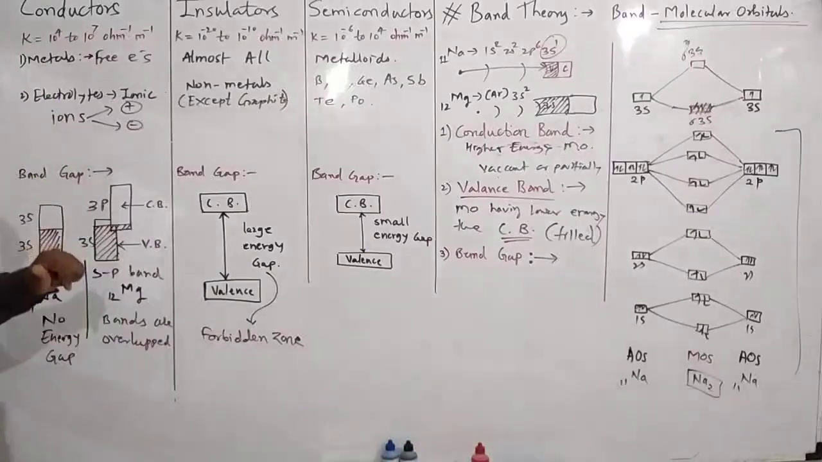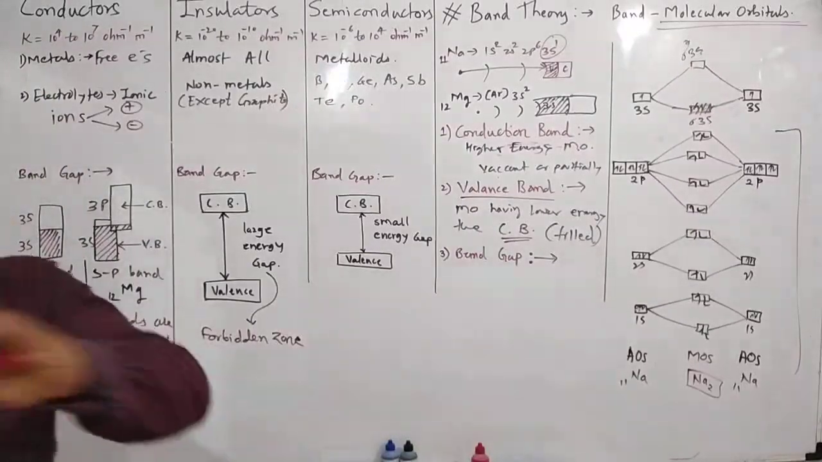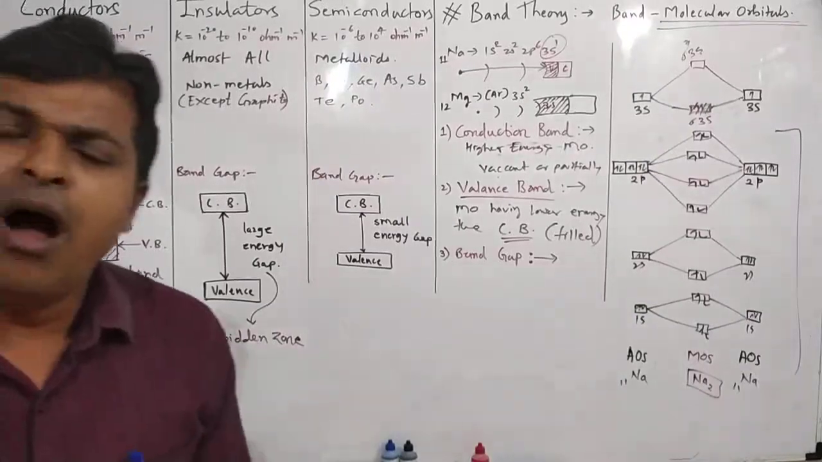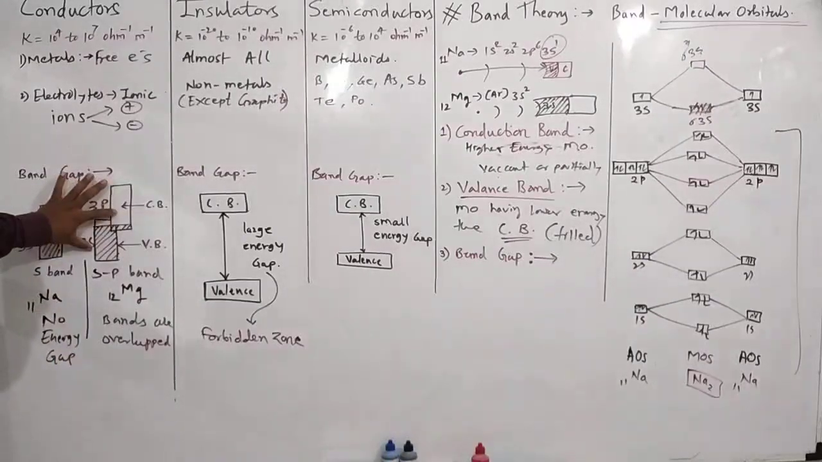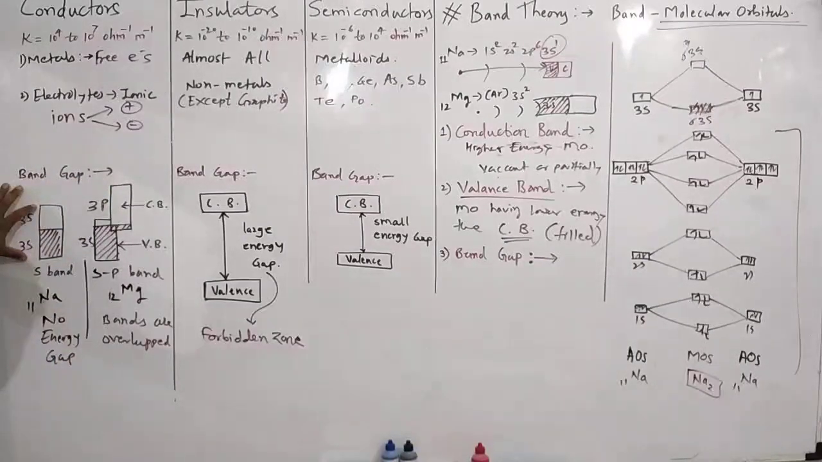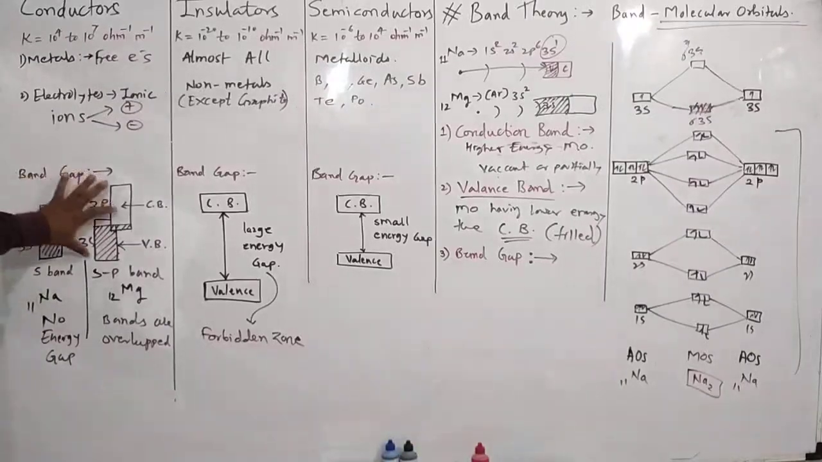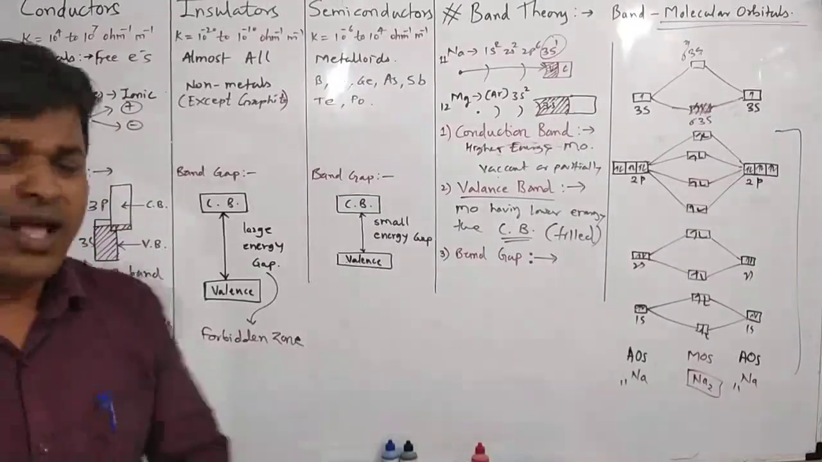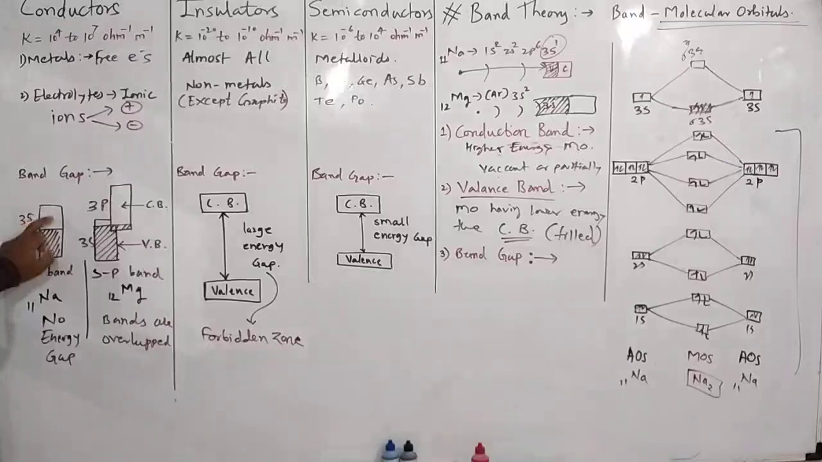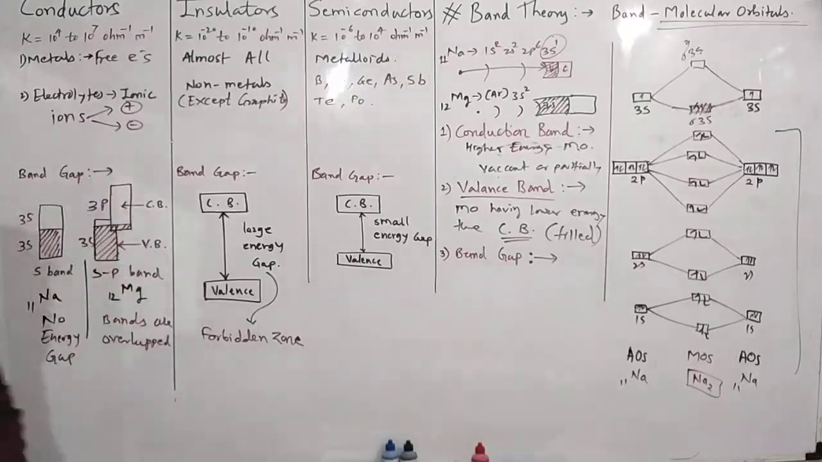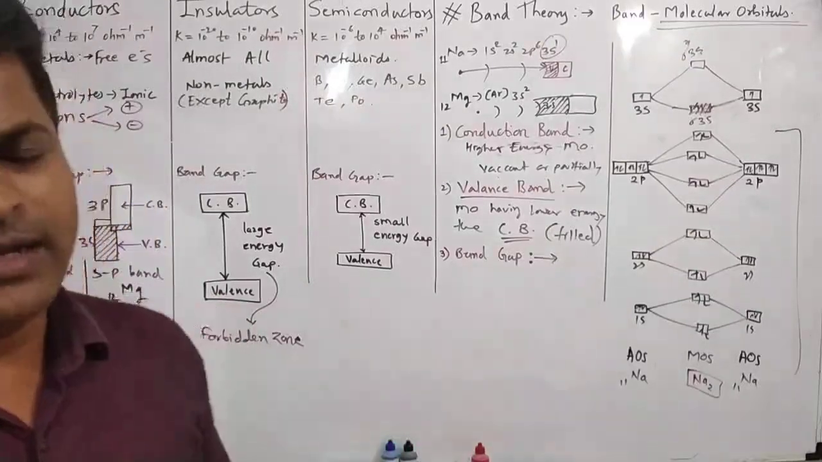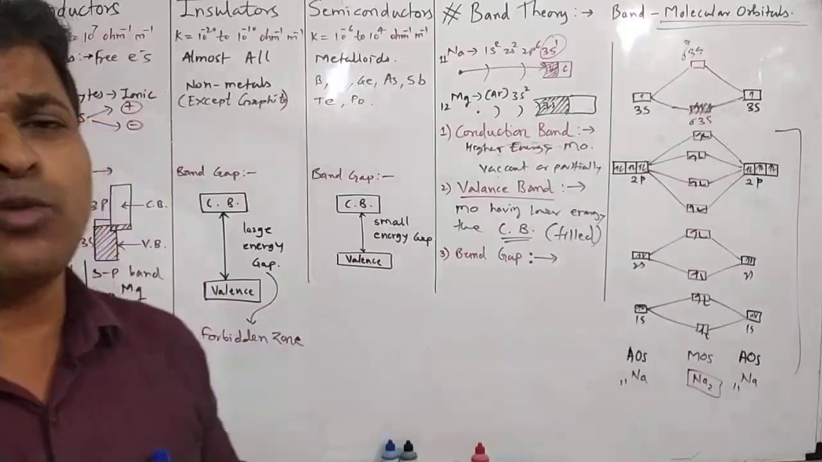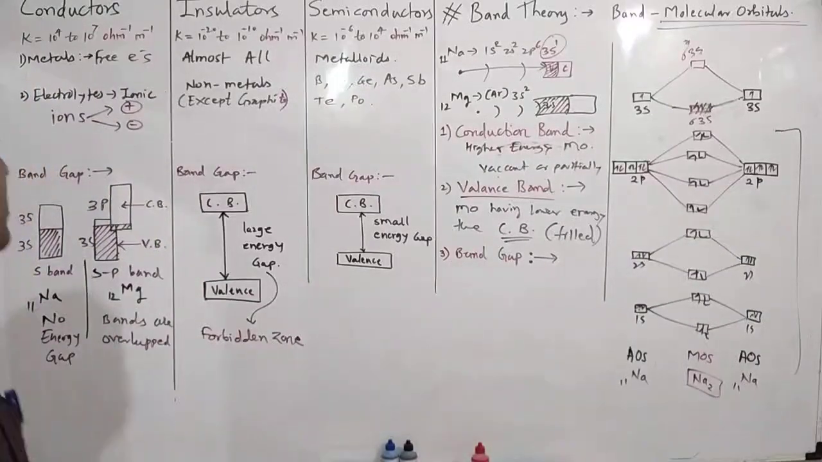So in metals there is no energy gap between valence band and conduction band, or they may overlap with each other, and hence electrons can easily move in the conduction band. That is why at room temperature the conduction band consists of a large number of electrons, which is responsible for the electrical character, high conductivity.